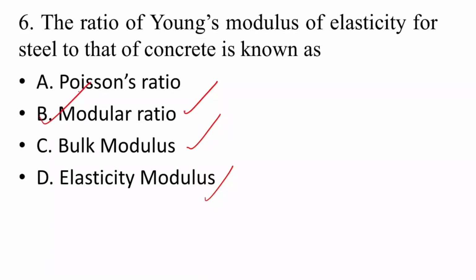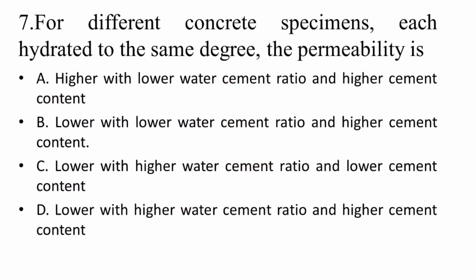Okay. Then moving on to the next one. For different concrete specimens, each hydrated to the same degree, once again I repeat the question, the permeability is, how is it related? Option A, higher with lower water cement ratio and higher cement content.